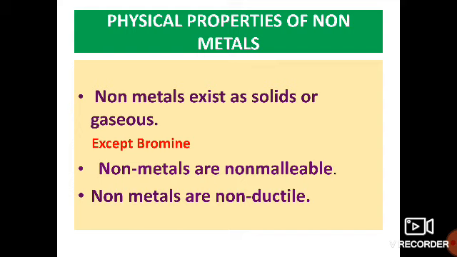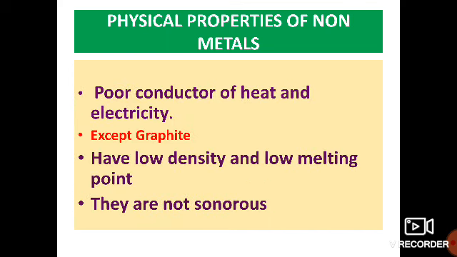Non-metals are non-malleable and non-ductile. They are poor conductors of heat and electricity, except graphite. Graphite is a good conductor of electricity. Non-metals have low density and low melting point. They are not sonorous.